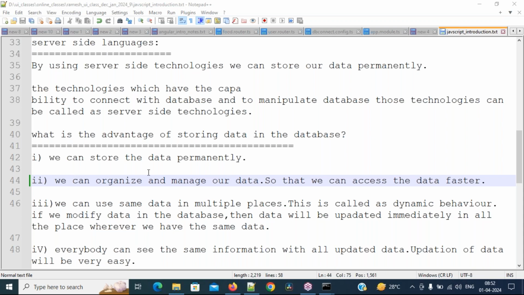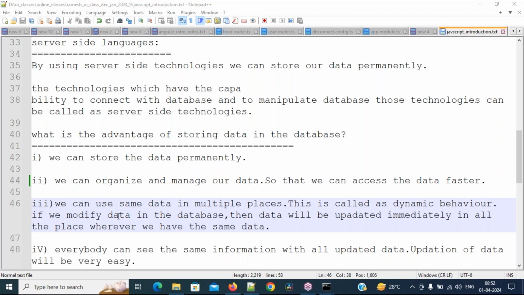Yes. Okay, everyone, right. This is one thing. And the third thing is what? We can use the same data in multiple places. That means what? This is called dynamic behavior. So our data will get dynamic behavior. So we can use the same data in multiple places. This is called dynamic behavior.